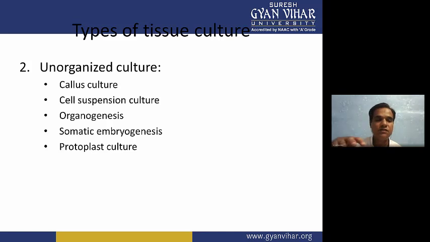We can use any plant tissue culture media for cell suspension culture. We just should not add the agar, so it will not be solidified and will stay in the liquid condition. So in liquid condition, when we put these callus tissues, the cells will be separated, and these separated cells we culture in the suspension culture.